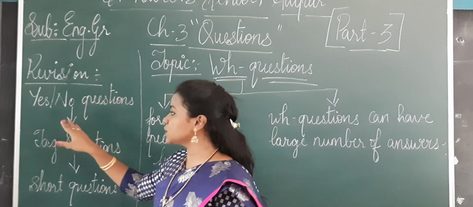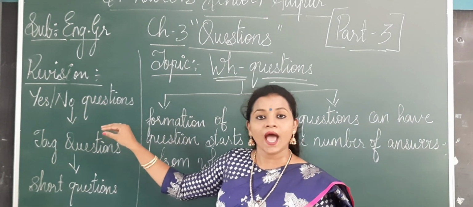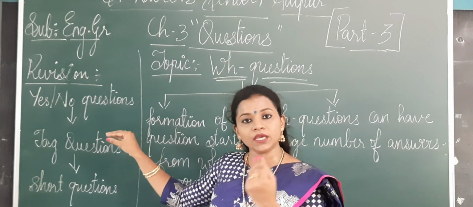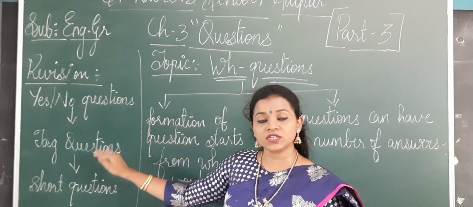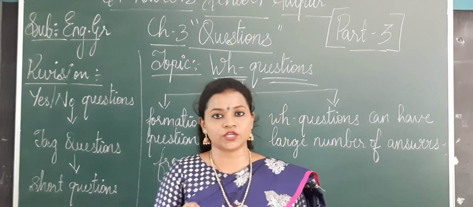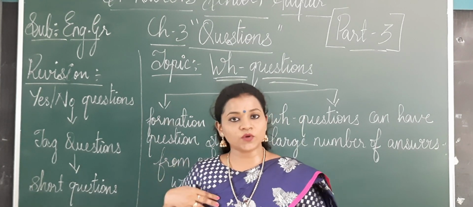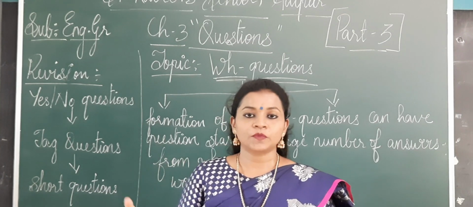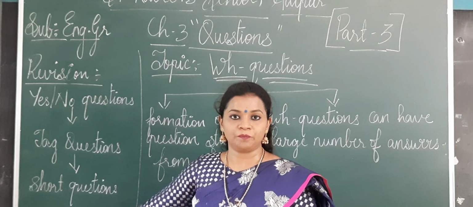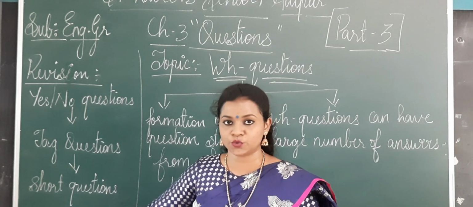Now the revision part is, first we have done the yes or no question, which is told to be the shortest question and whose answer will always be either yes or no. In that itself the subtopic was the tag question. Tag question, the shortest question. After the sentence when we are asking a question, my dress is beautiful, is it? So that tag question is also called the shortest question. And we have done the exercise regarding this, exercise 1 and 2 in the last video.